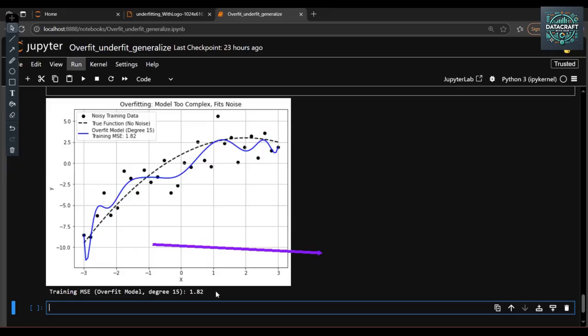The training mean absolute error is 1.83, which is an extremely low training error, but the ability to predict new data points is very poor. So this model is overfit, and the technical term is low bias and high variance.